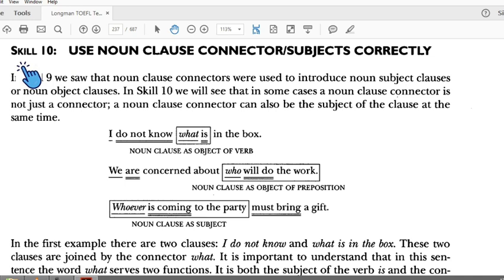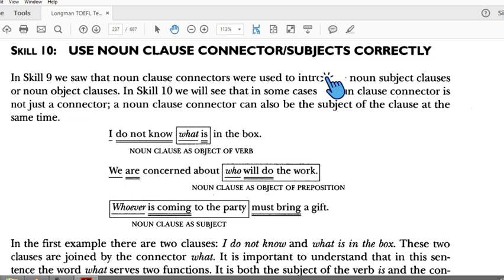Okay, skill 10: use noun clause connectors as a subject correctly. Last time in skill 9, you have to make a difference between skill 9 and skill 10.